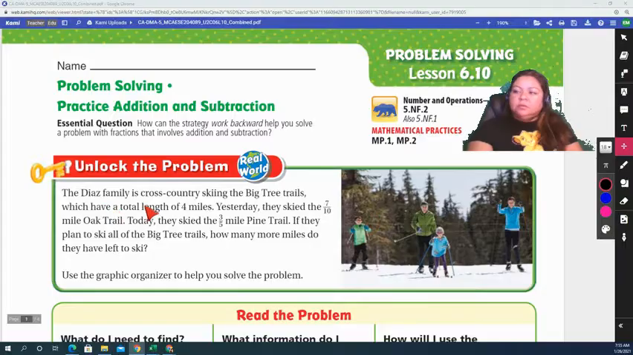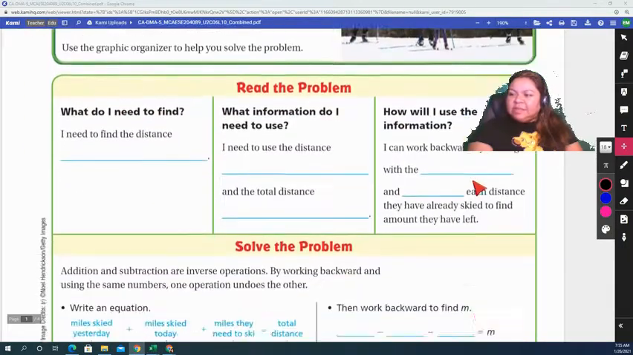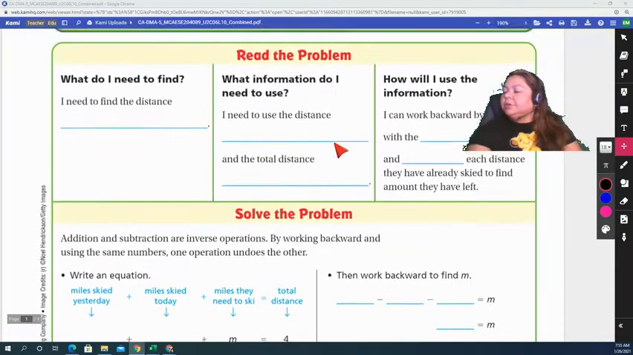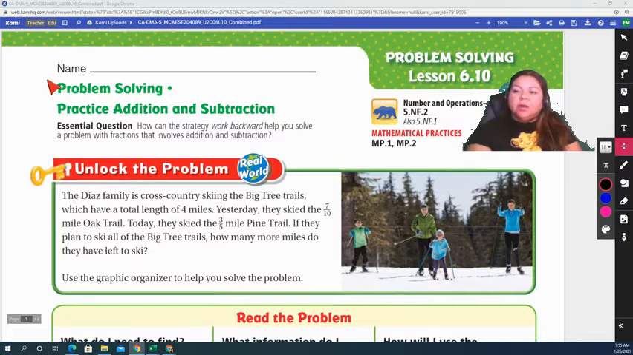So go ahead and get ready with your book and open up to chapter and lesson 6.10. Lesson 6.10 is on page 291. Again, 6.10 is on page 291. And we're looking at problem solving. We will continue practicing addition and subtraction of fractions, but now we're also going to be problem solving.